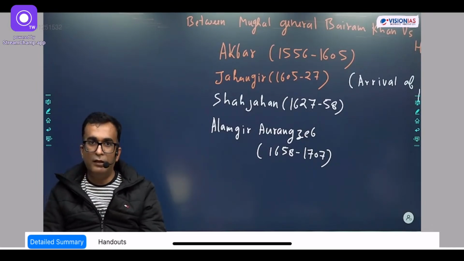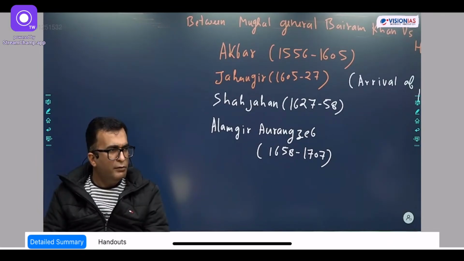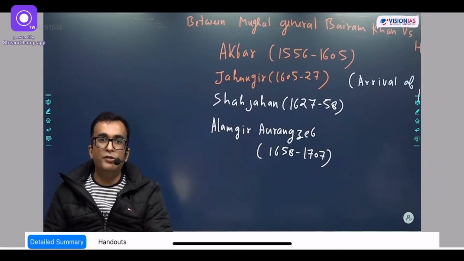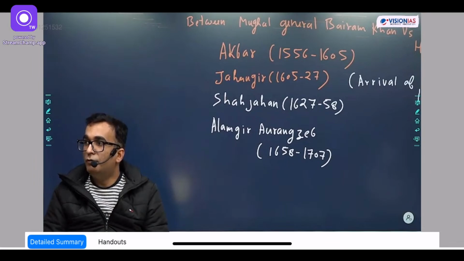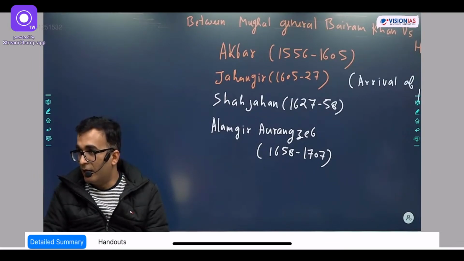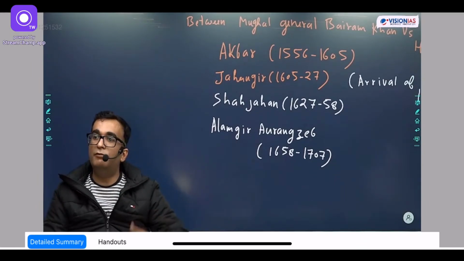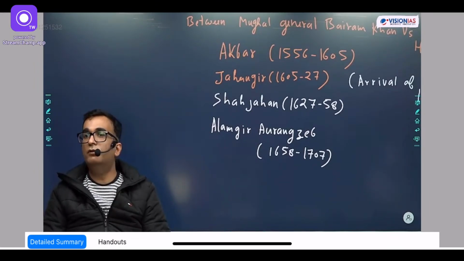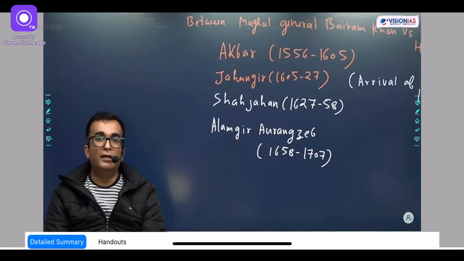First we started with how Islamic rule got established in India, how we started with the invasions. So invasion is the beginning. It is not that rule started immediately after invasion. It's a beginning. The first invasion was in 712 AD by the Umayyad dynasty ruler Muhammad bin Qasim of Saudi Arabia. But his rule did not last for a longer period because he himself was killed by the Turkish people.